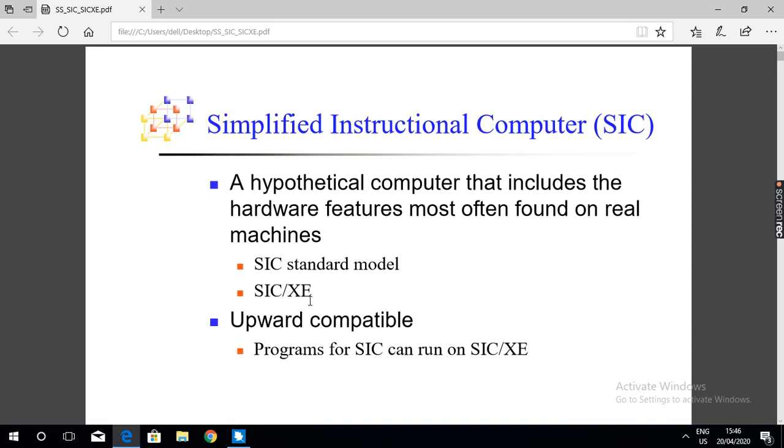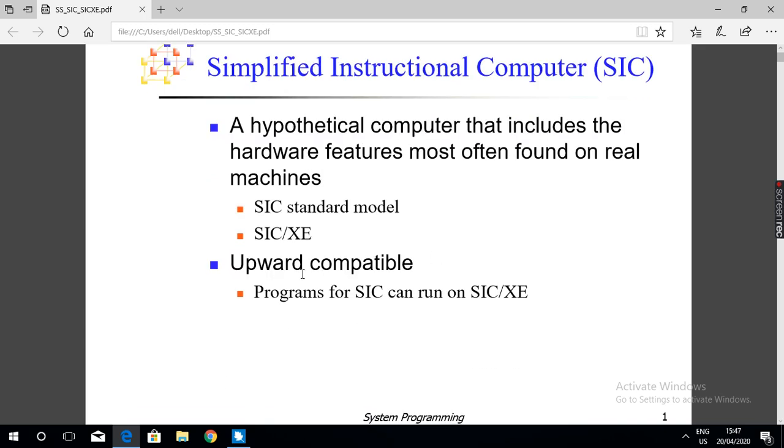SIC/XE is upward compatible, that is, assembly language programs written for the simplified instructional computer can also be run on the extended version.